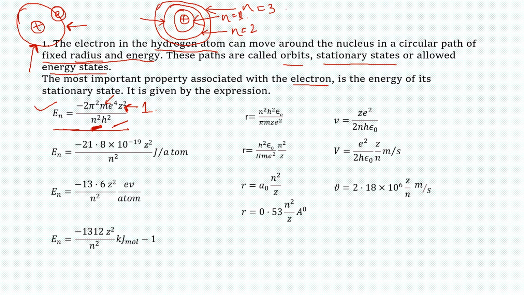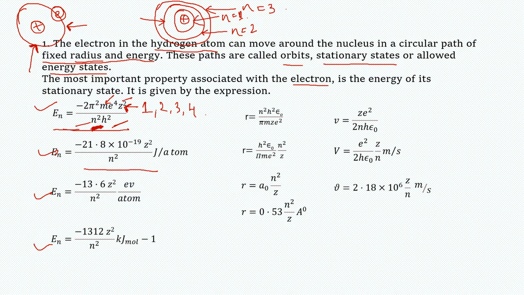So the n value will go on continuously, and the value of n can be 1, 2, 3, 4, like this. The farther you go from the nucleus, the n value increases. Now you see, out of all these values, except Z and n, all these values are constant. By putting all these values for constants, we have finally gathered this expression. So in short, if you cannot remember this expression, you can also remember this one and this one and this one. Now what is the difference between these?